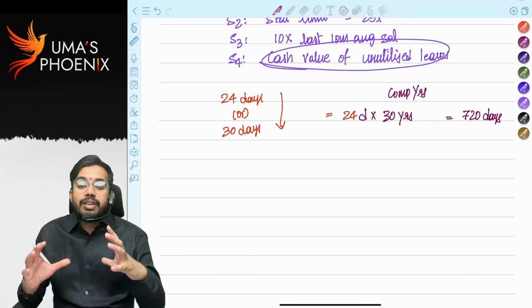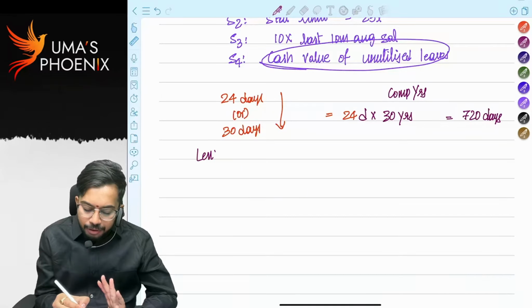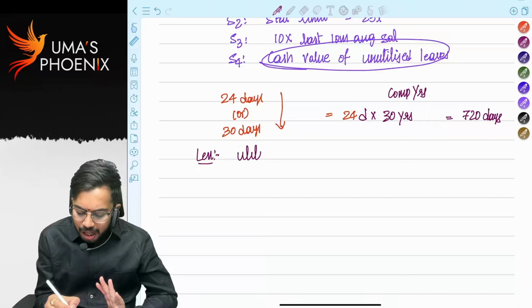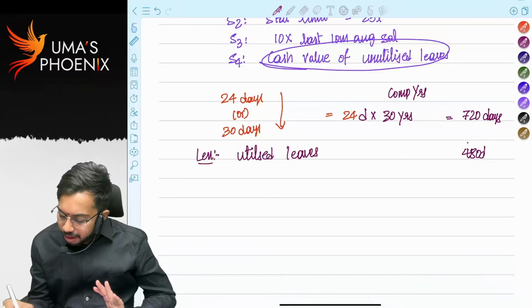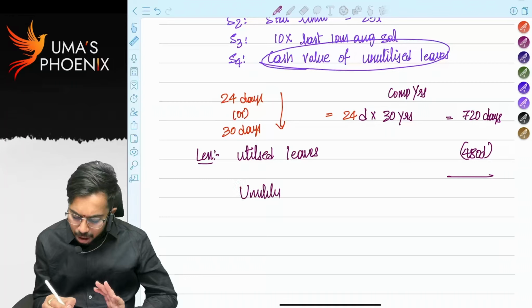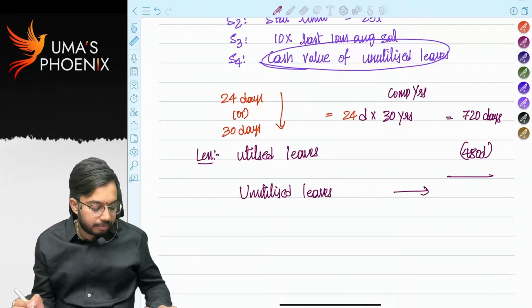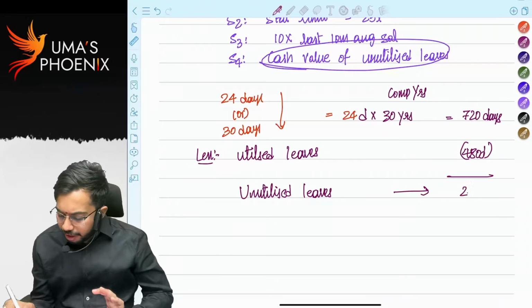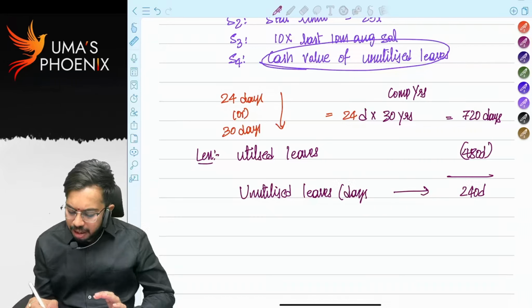So total 720 days leaves are available to me. Out of these, I have utilized. Utilized means I kept a leave for 480 days. So I will arrive at unutilized leaves. How many are unutilized leaves? Unutilized leaves are 240 days. See here, unutilized leaves are in terms of days, right?